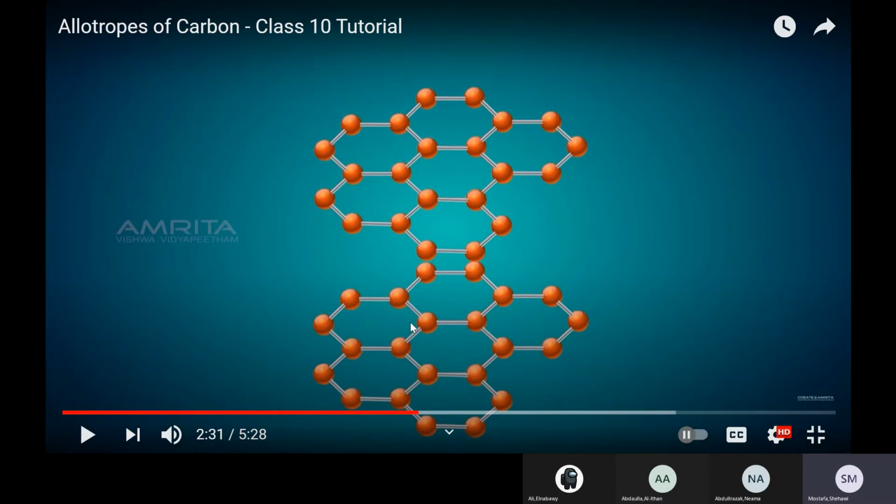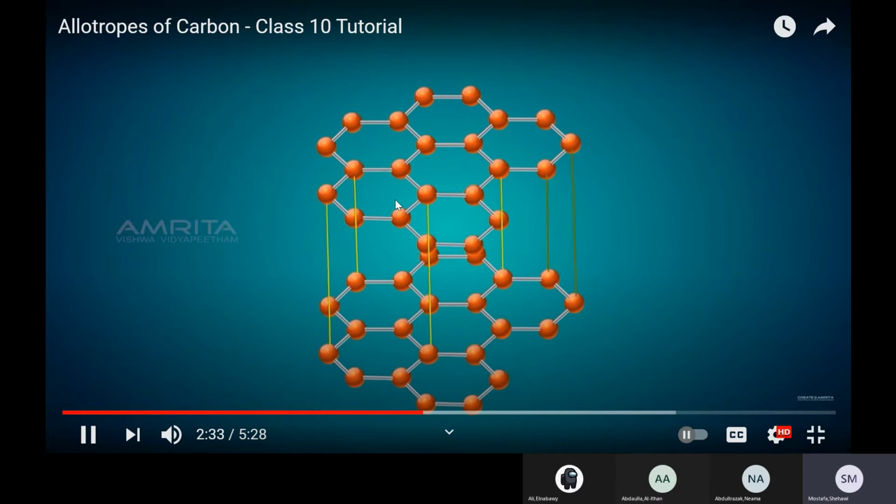Graphite consists of layers, not like diamond, which is connected in a shape that is not layers, but 4 links for each carbon atom. So that's why diamond has a very high melting point, and it's the hardest form of pure carbon. But this one is not as hard as diamond. Graphite is not as hard as diamond.